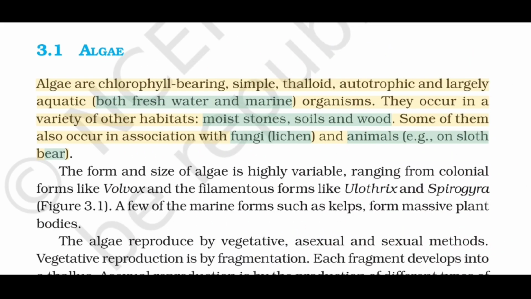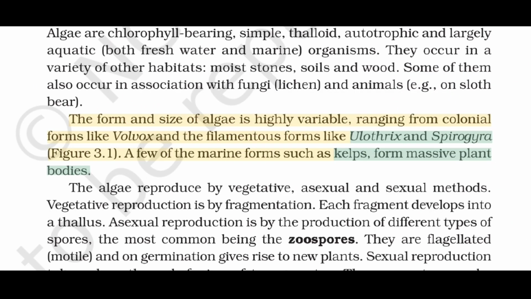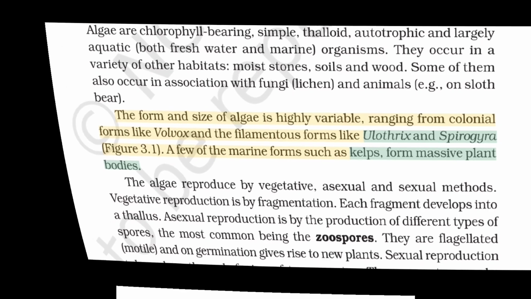3.1. Algae. Algae are chlorophyll-bearing, simple, thalloid, autotrophic and largely aquatic, both freshwater and marine organisms. They occur in a variety of other habitats: moist stones, soils and wood. Some of them also occur in association with fungi, as lichen, and animals, for example, on sloth bear. The form and size of algae is highly variable, ranging from colonial forms like Volvox and the filamentous forms like Ulothrix and Spirogyra, figure 3.1. A few of the marine forms such as kelps form massive plant bodies.